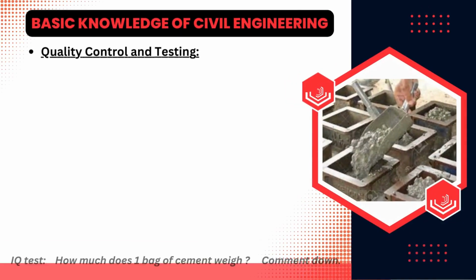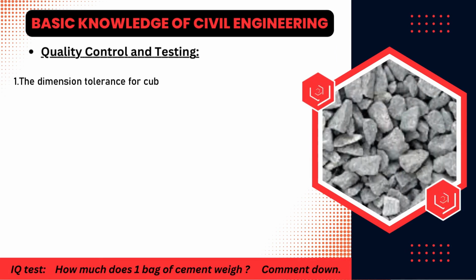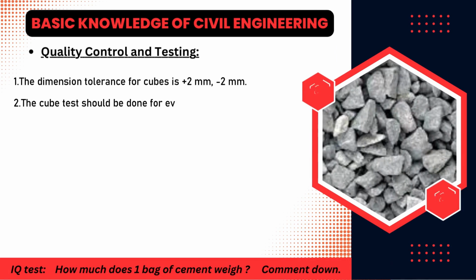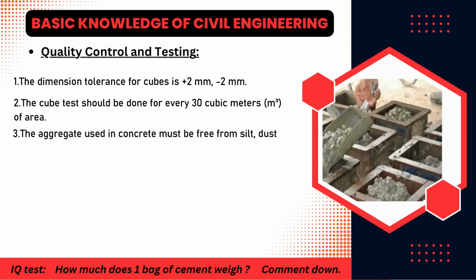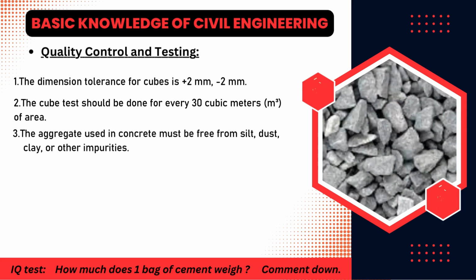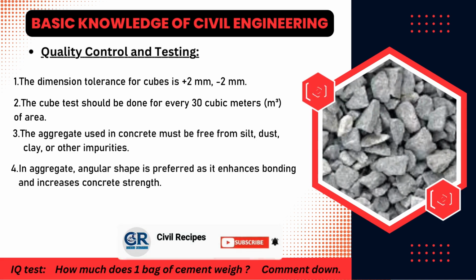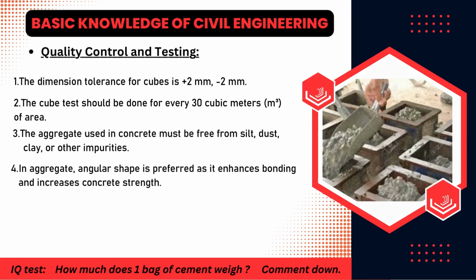Now moving on to quality control and testing. The dimension tolerance for cubes is +2 millimeters, -2 millimeters. The cube test should be done for every 30 cubic meters. The aggregate used in concrete must be free from silt, dust, clay, or other impurities. In aggregate, angular shape is preferred as it enhances bonding and increases concrete strength.